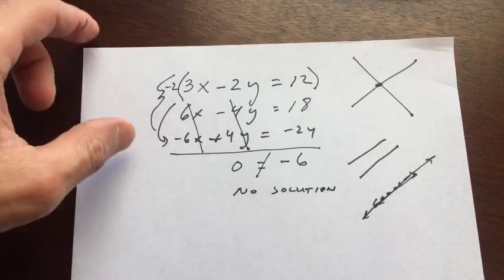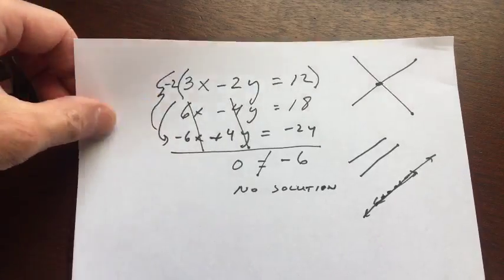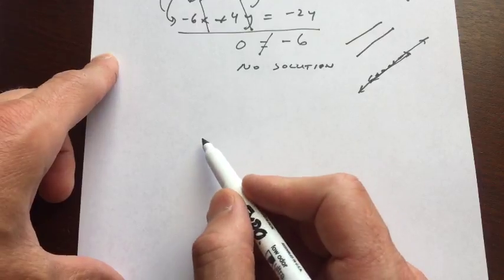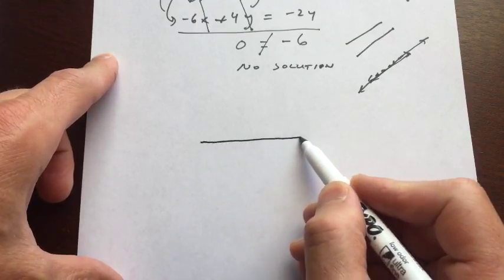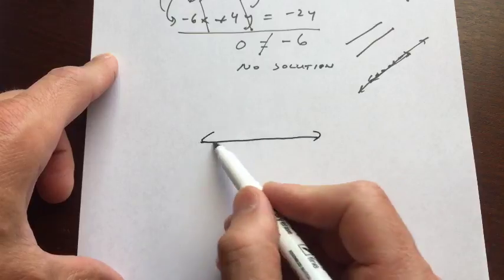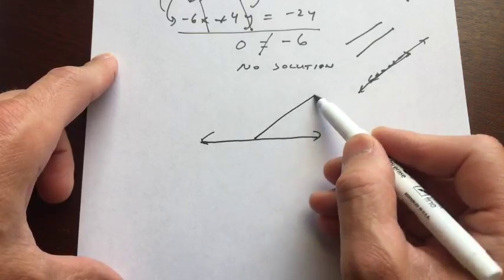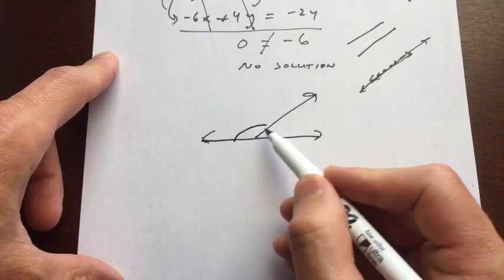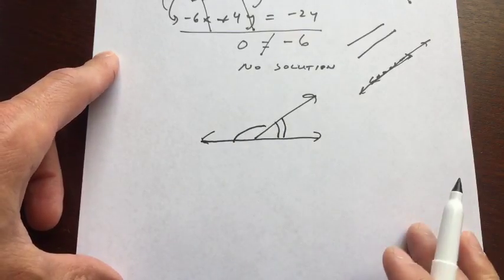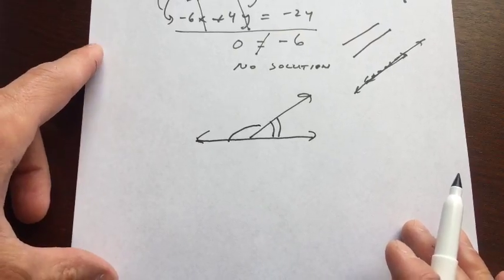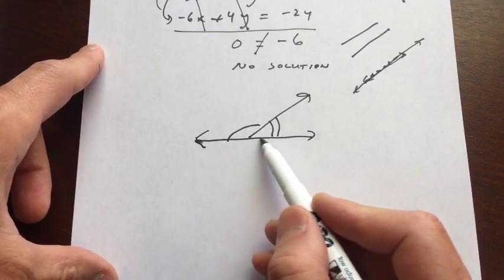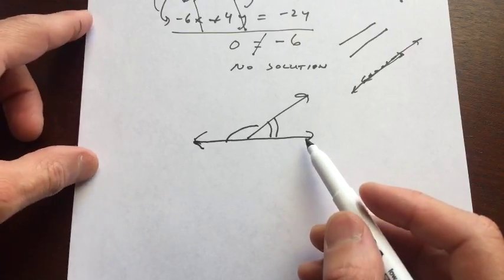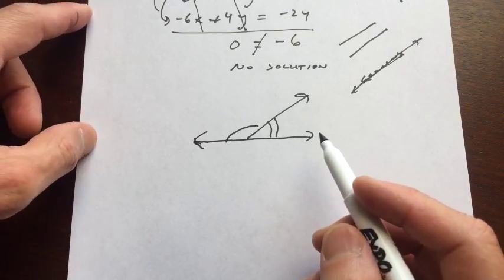Okay, but let's see. Somebody was asking about basically lines and that type of thing, like angles and that sort of thing. So I'll just give you some different scenarios. Okay, so when you have a line, and say we have maybe another ray coming off that line like that, what do you know about these two angles right here? Do you remember that from your geometry class? So when you have a straight line like this, that's called a straight angle. And how many degrees are there in a straight angle? What do you think?